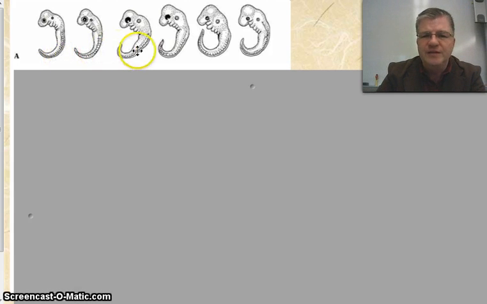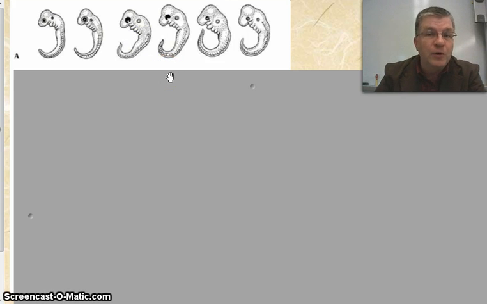As we look at each of these, they all look quite similar. We can see an eye structure in each one. We can see a tail structure. Inside the tail, we can actually see what looks like some very simple little vertebrae in there. And these little bumpy things that show up in each one, those aren't legs or anything. Those are actually what we call gill slits. Those are areas that may or may not develop into actual gills.